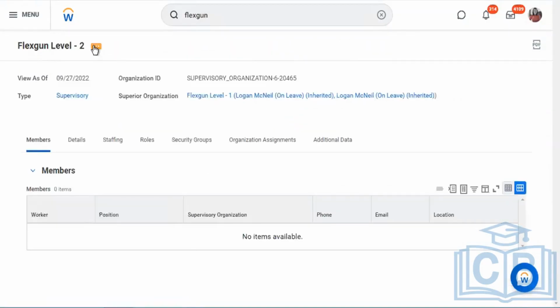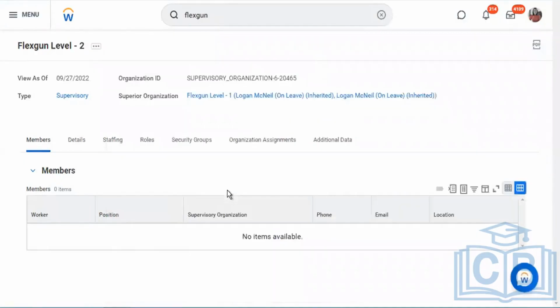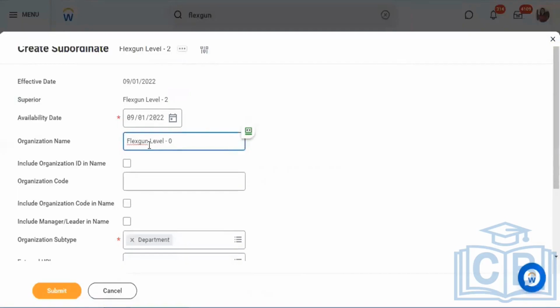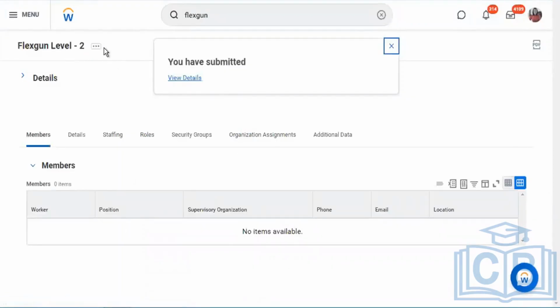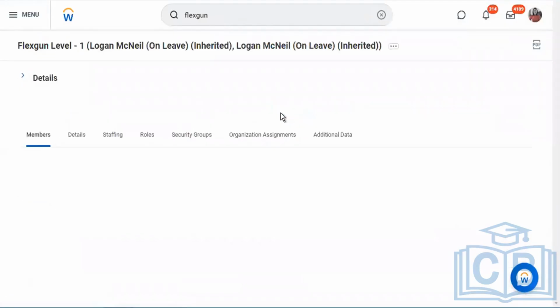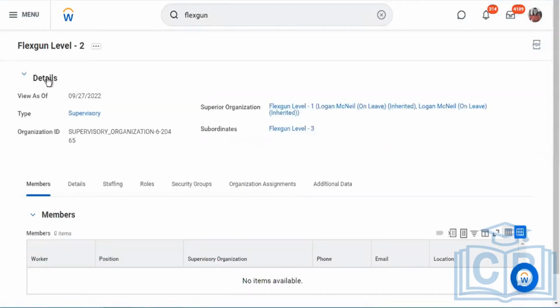Now we're going to create level 3 in the same way.